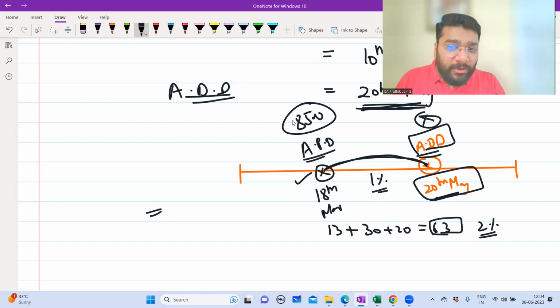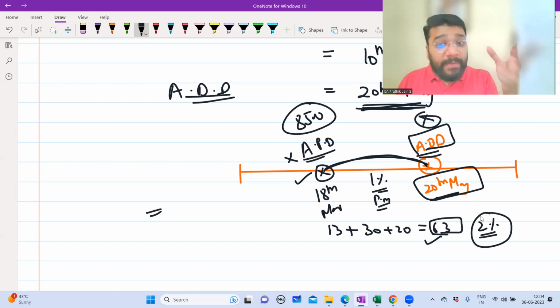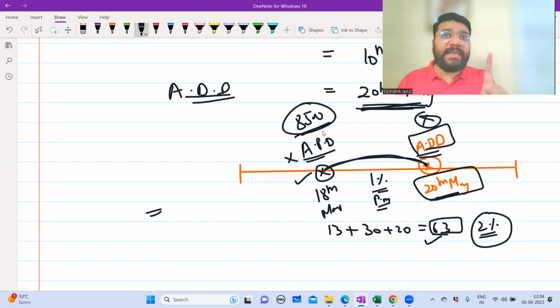Guys, this 8,500 rupees, if the customer is not making the payment here, he would invest this in the fixed deposit. How much money will he earn? He will earn 1% interest per month. He has got 63 days for payment, which means 2 months. So he will earn 2% interest. So the customer is telling the seller, if you are willing to give me a 2% cash discount, then I am willing to make the payment here. Now the seller will have two options. Either he will say yes or no.